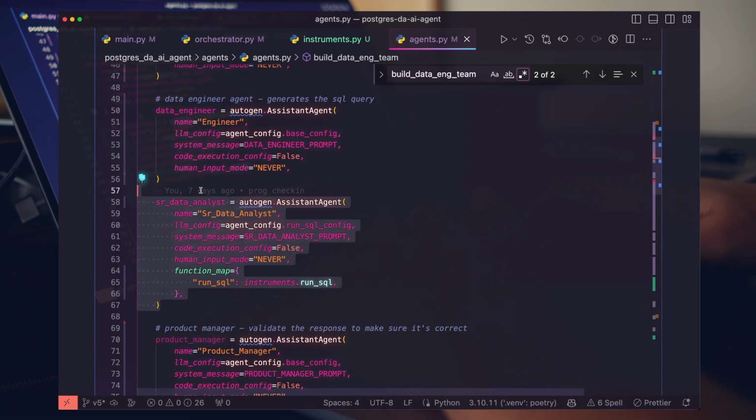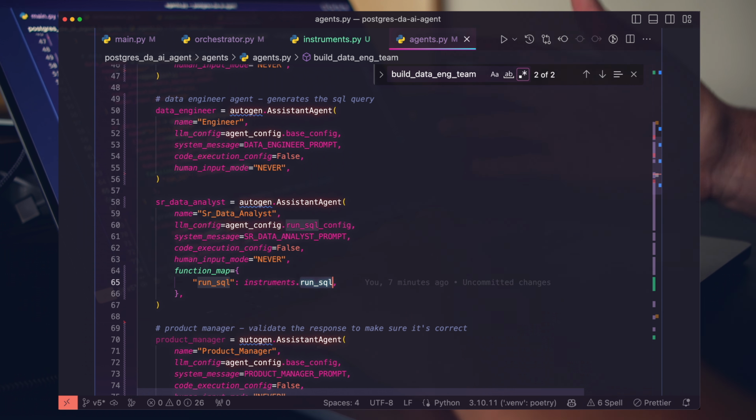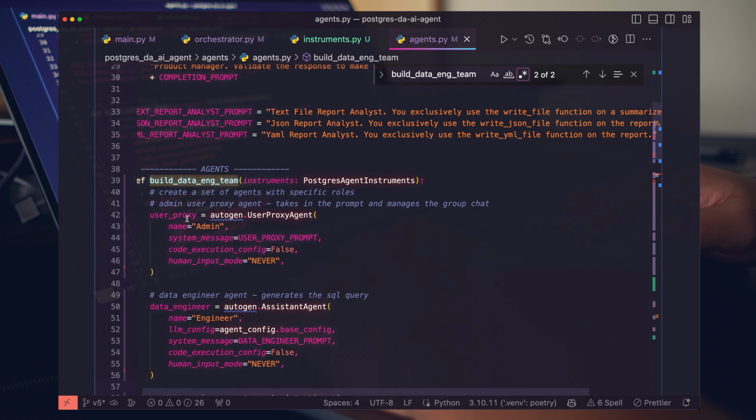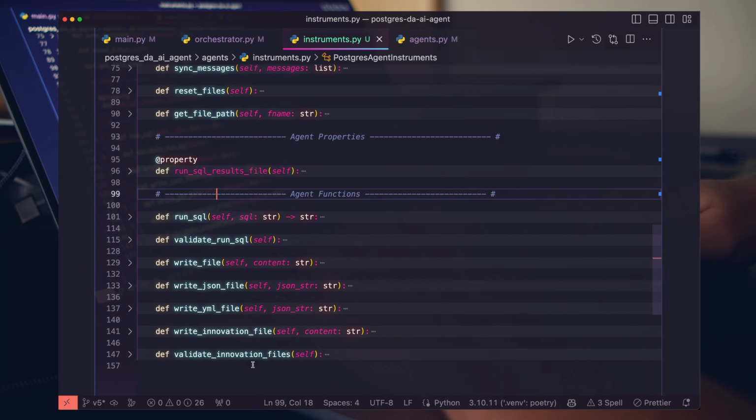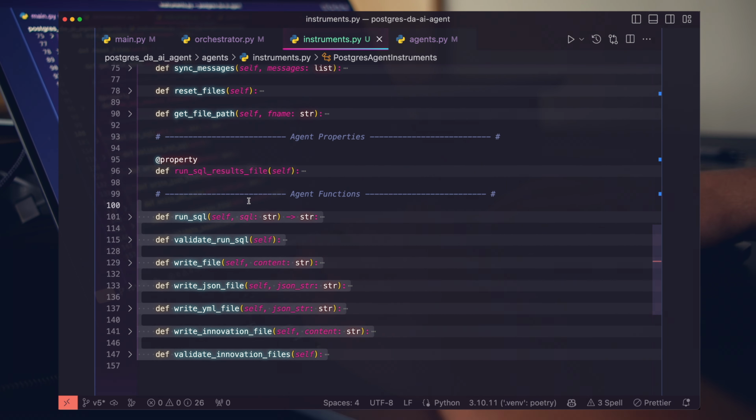Now our senior data analyst calls this instruments run SQL, and it comes right from the instruments file. It's now available to any one of our agents. It might seem like a little bit of overkill right now, but this is going to be really useful when we're building out our systems. Already I can show you a couple ways that this adds value to our system.